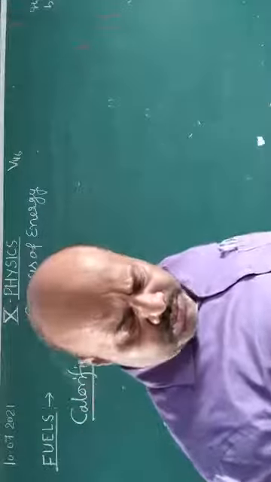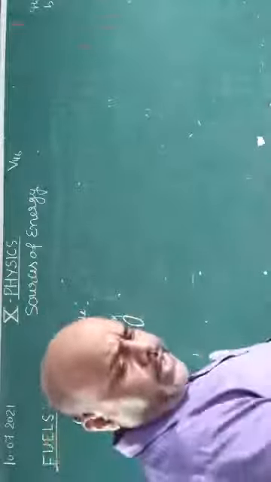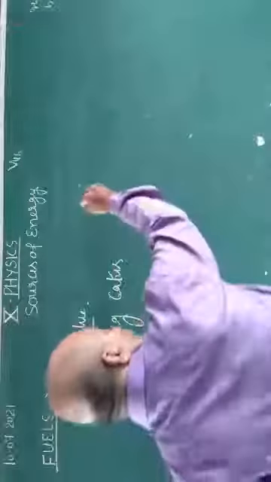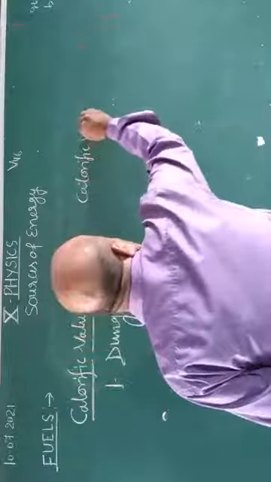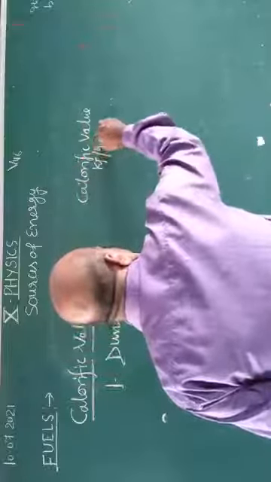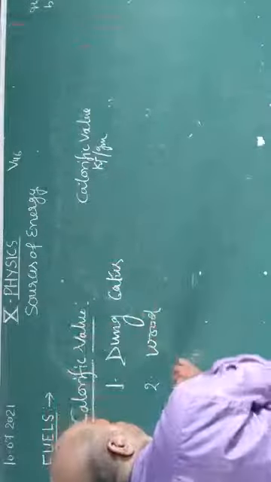Now you will see some fuels and their calorific values. Dear student, here first of all is the name of the fuel, and then the calorific value in kilojoule per gram. First, dung cakes. Second, wood. Third, coal.